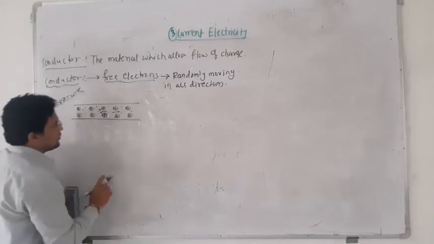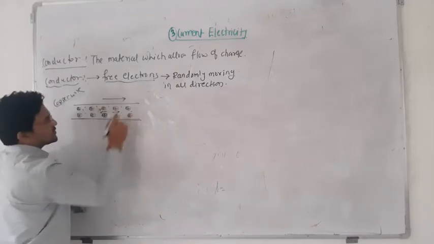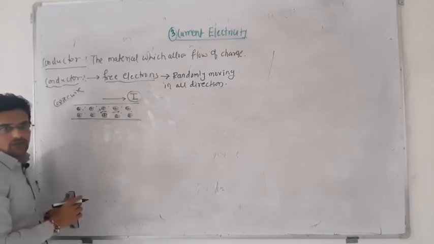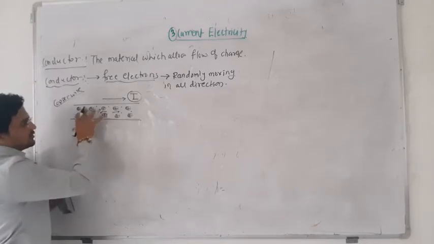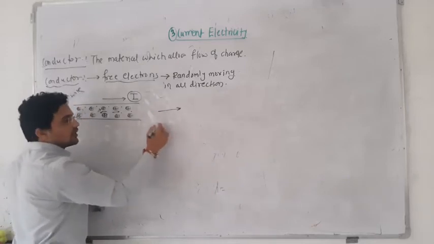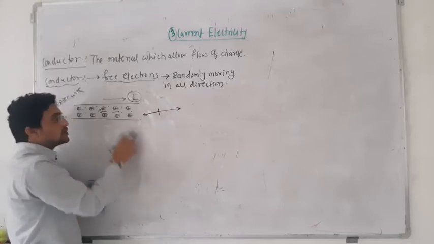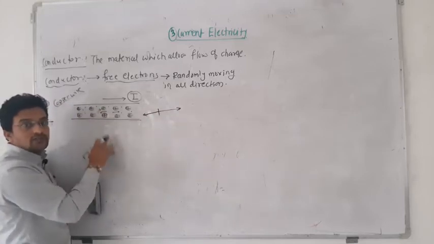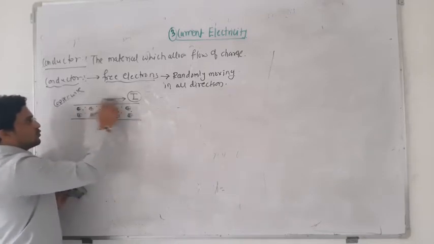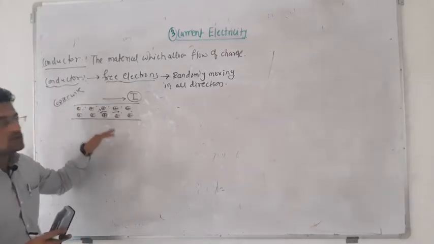So these are some free electrons, and whenever these electrons move in only one direction, we can say there will be current. But in this case these electrons are free and moving, with some electrons moving in one direction and the same number of electrons moving in the opposite direction, so they cancel each other. The net flow of charges is 0 here in the simple metal. But if these charges flow in one direction, then all the charges are moving in one direction and they constitute a current itself.